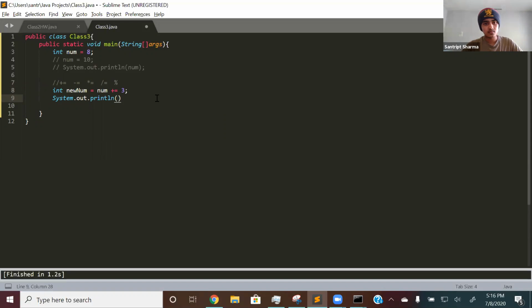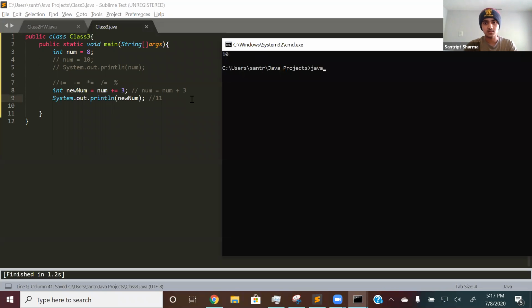So if I print out new num, what it should print out is 11, right? Because what this is saying is num, which is 8, is equal to num plus 3. And num in this case is 8, so it's basically just saying 8 plus 3, which is 11. So what this should print out is 11. Let me show you. Java C class, Java class. Yeah, right here, 11.